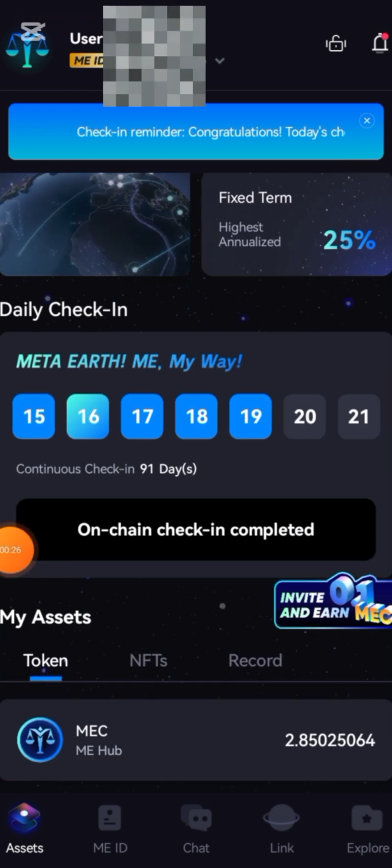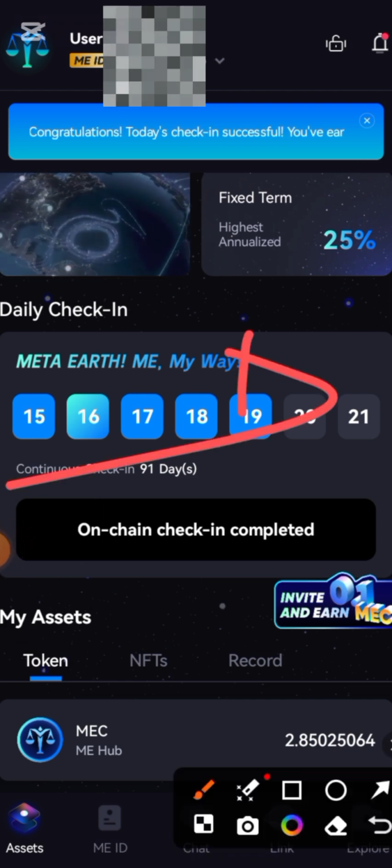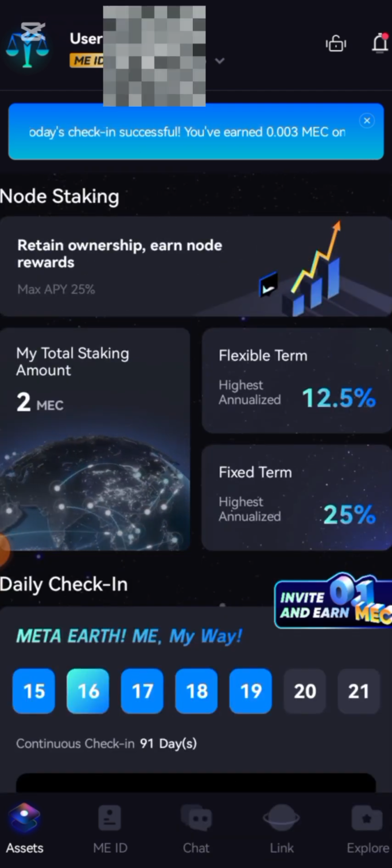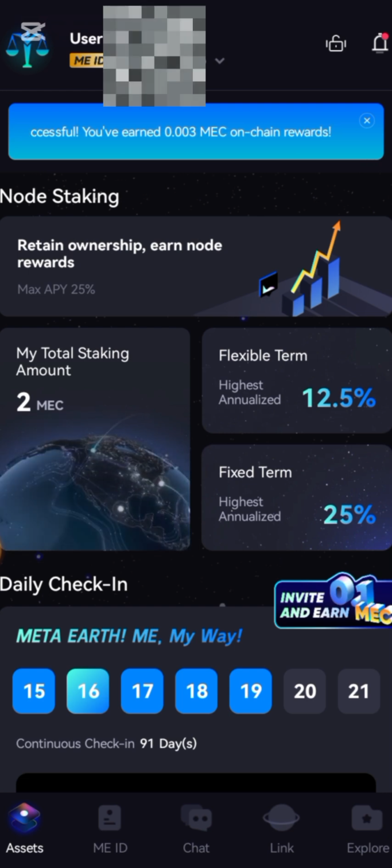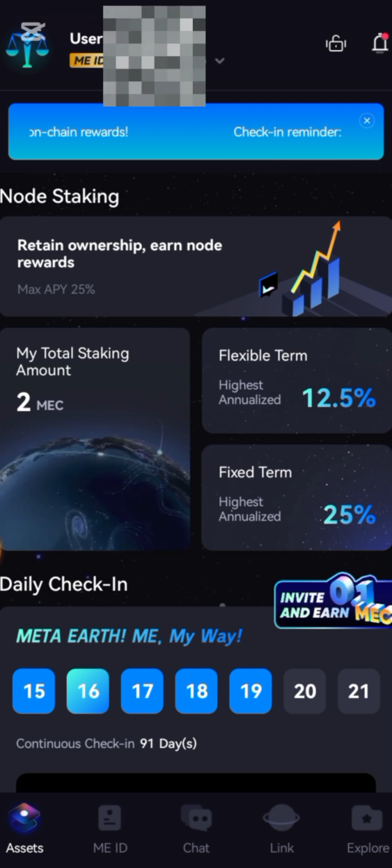Daily sign in. I've signed in. Okay. If you can see here, you can see that I have signed in for today. Okay. Daily sign in, but your reward for daily sign in is very small. It's 0.0001 meg, which is very small.